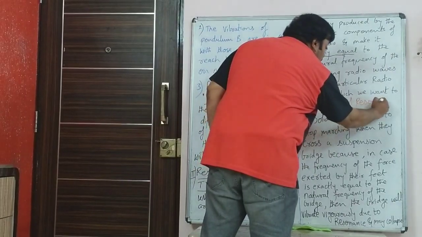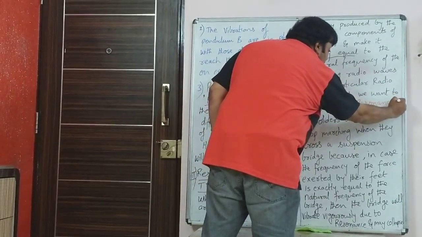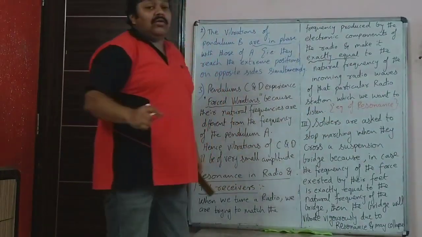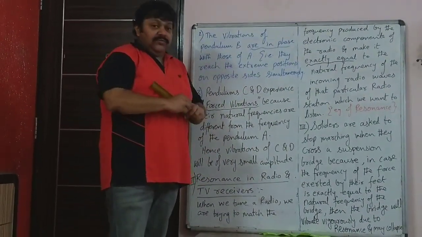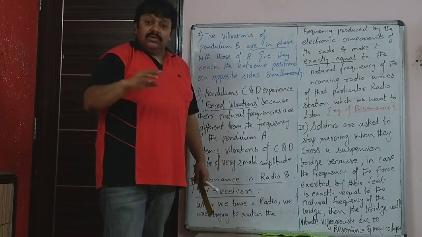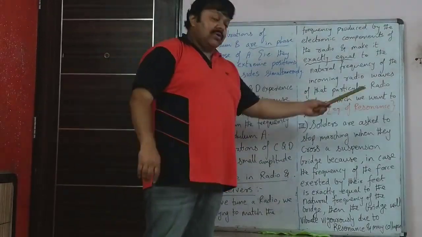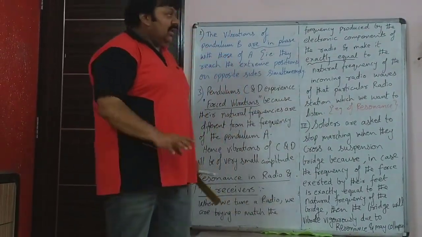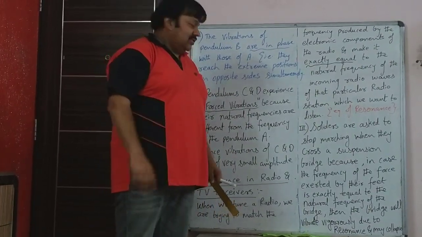So they could give you that you are trying to tune the radio set or your television set. Name the phenomenon that you are trying to achieve. The phenomenon that you are trying to achieve is resonance. They ask you objective questions.